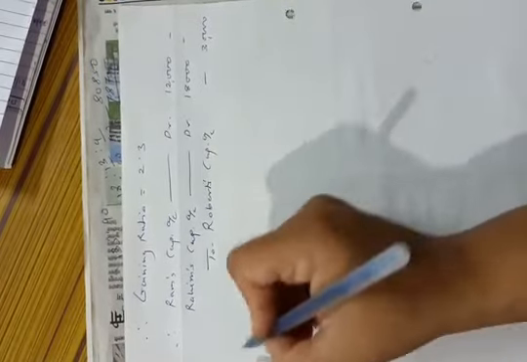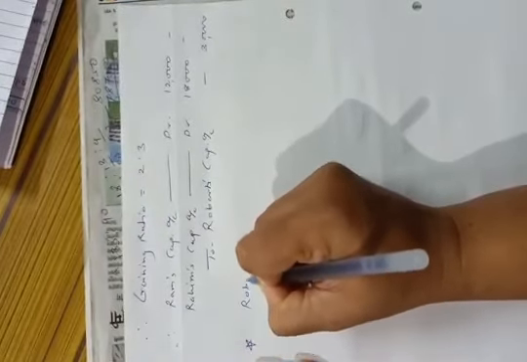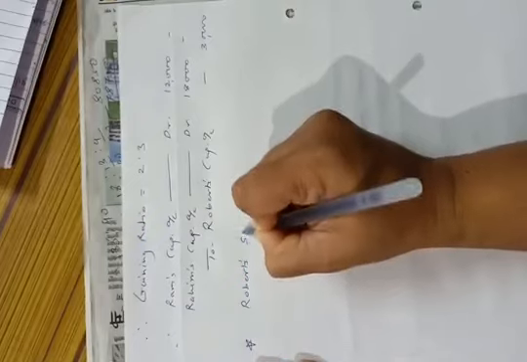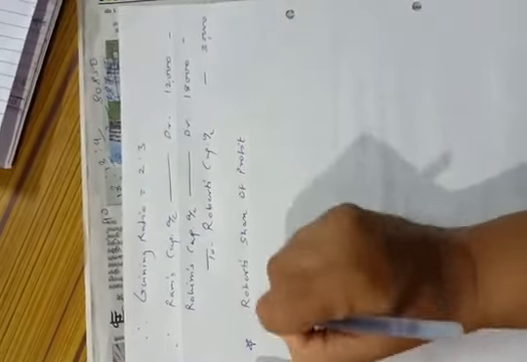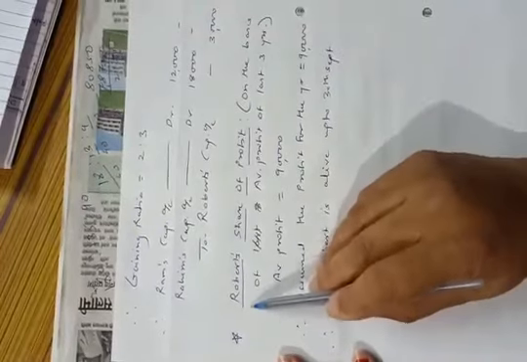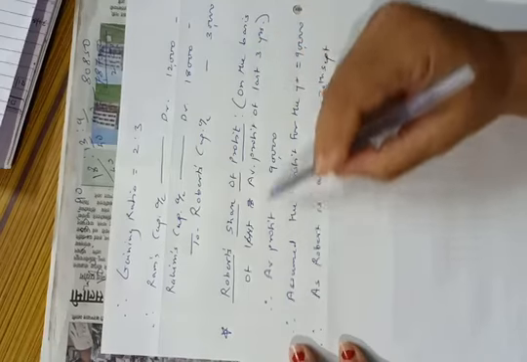Now the second working note, that is Robert's share of profit. Let us calculate Robert's share of profit. They told us that it should be calculated on the basis of average profit of the last 3 years.